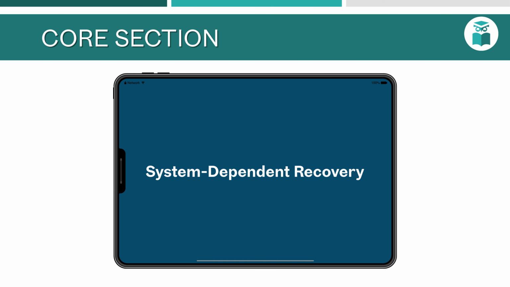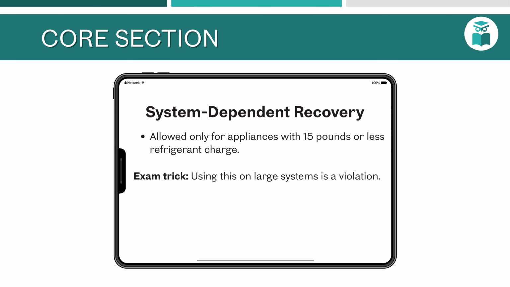System-dependent recovery. System-dependent recovery is a method that relies on the system's own pressure to remove refrigerant without the use of external recovery equipment. It is only legal for systems with a charge of 15 pounds or less. This method is usually applied to small appliances like household refrigerators or small air conditioners.